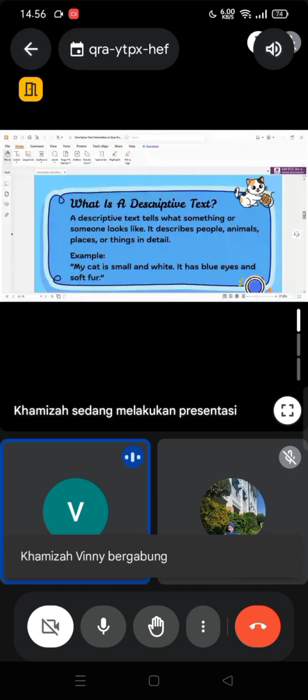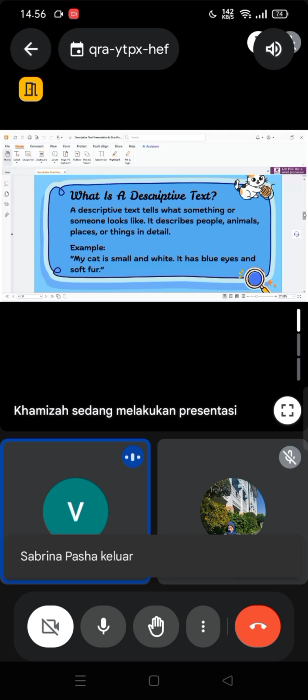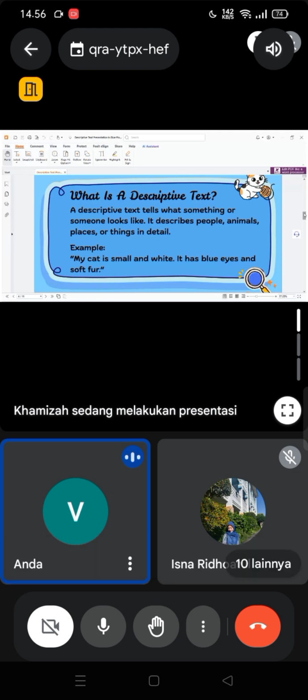And then let's move to the definition of descriptive text. Descriptive text is text that tells about what something or someone looks like, and it describes people, animal, place, or things in detail. The example is like my cat is small and white, and it has blue eyes and soft fur.